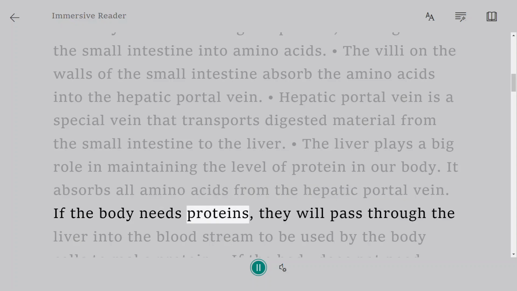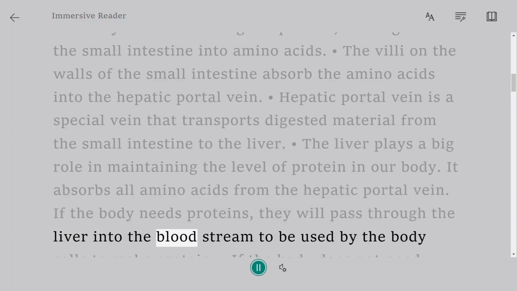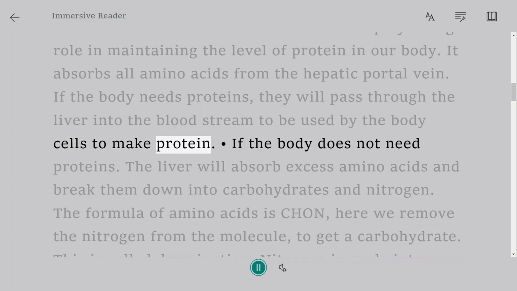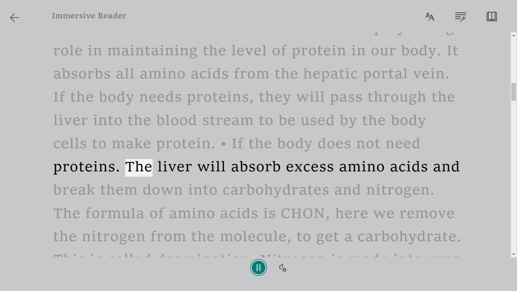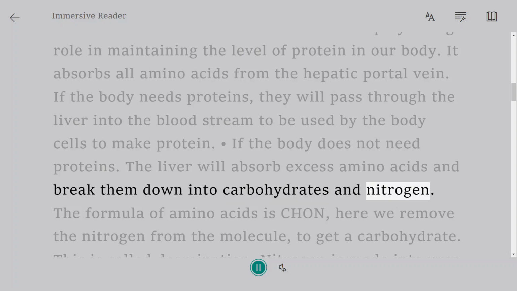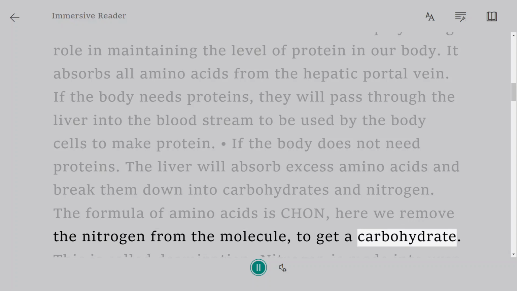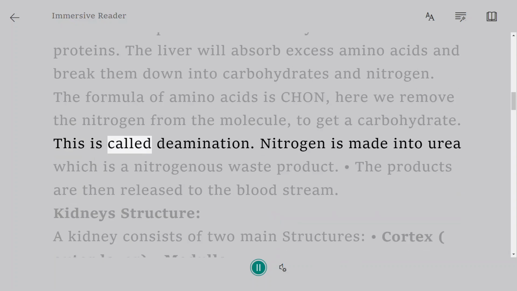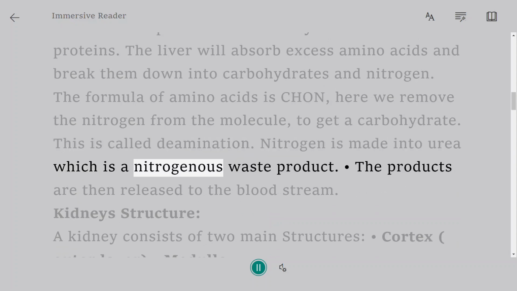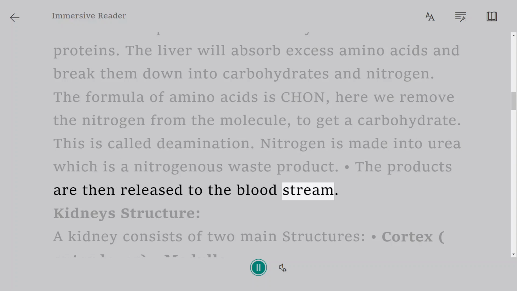If the body needs proteins, they will pass through the liver into the bloodstream to be used by the body cells to make protein. If the body does not need proteins, the liver will absorb excess amino acids and break them down into carbohydrates and nitrogen. The formula of amino acids is CHON. Here we remove the nitrogen from the molecule to get a carbohydrate. This is called deamination. Nitrogen is made into urea, which is a nitrogenous waste product. The products are then released to the bloodstream.